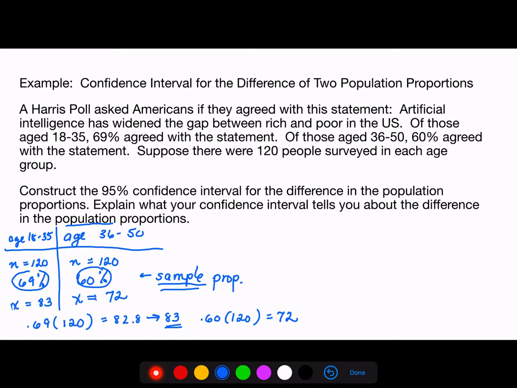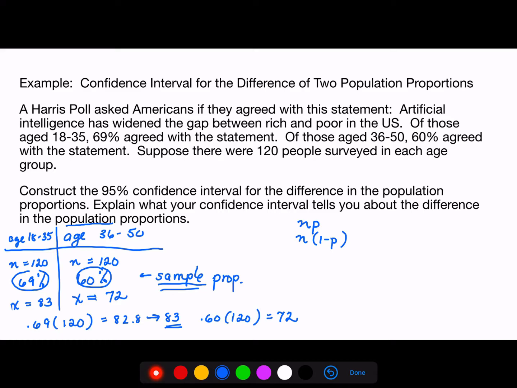So the question is, can we, just using this sample data, figure out if there's a difference between the two population proportions? And the answer is yes, given that we can apply the central limit theorem. Remember, in the central limit theorem, we take n times p and n times 1 minus p, and we want to see if that's greater than 10.